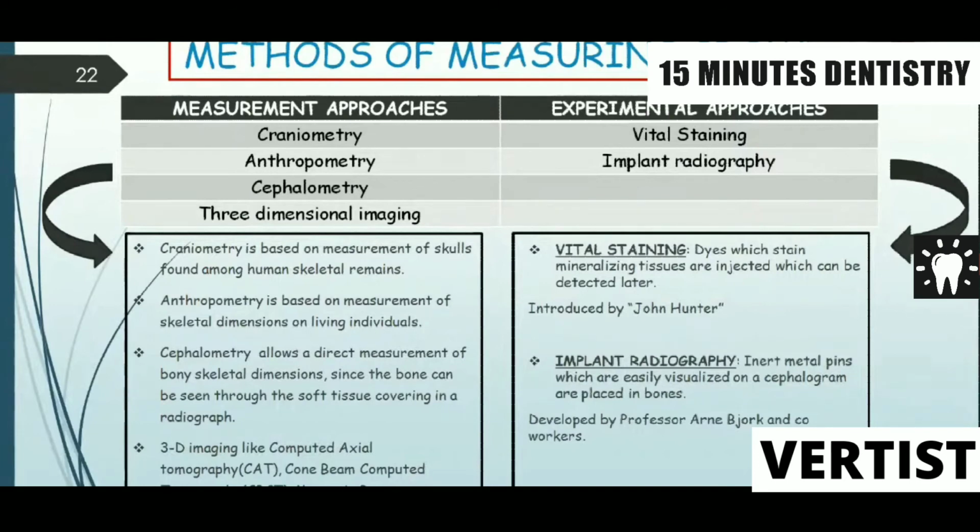Under the experimental approaches, my dear students, you have vital staining, where dyes that stain mineralizing tissues are injected, which can be detected later. This technique was introduced by John Hunter. And the latest technique that is being practiced nowadays is what is called implant radiography. Here, inert metal pins, which are easily visualized on the cephalogram, are placed in the bones, and this technique was developed by Professor Bjork and Coleman.